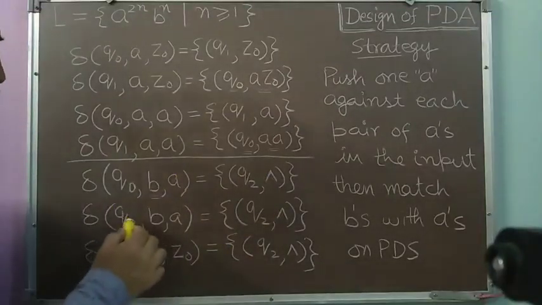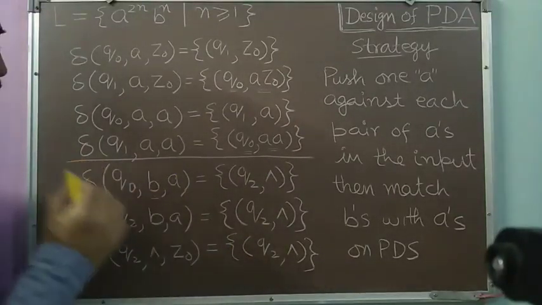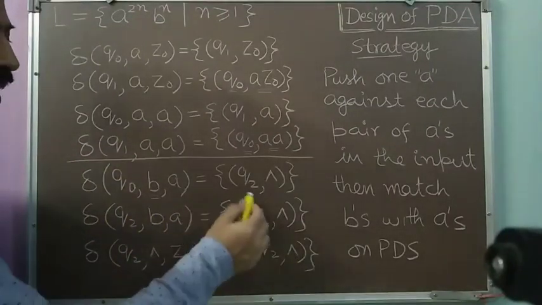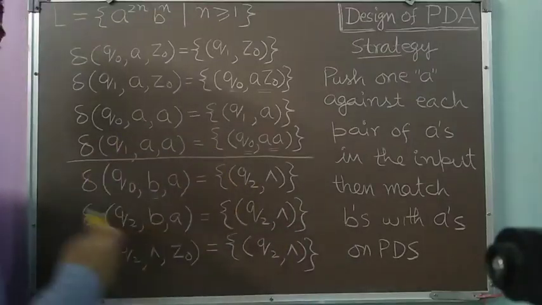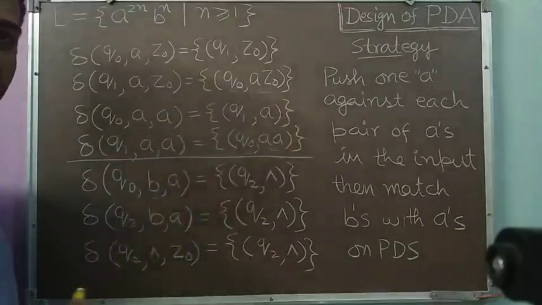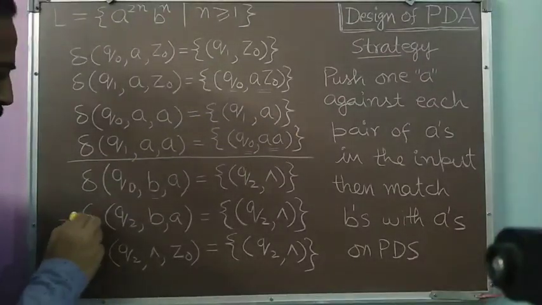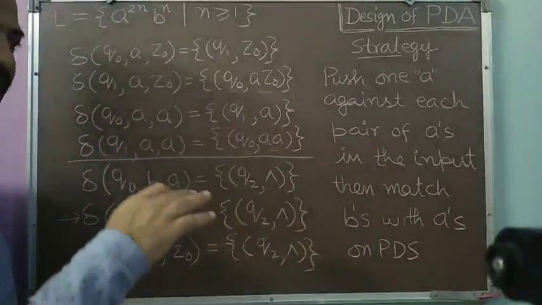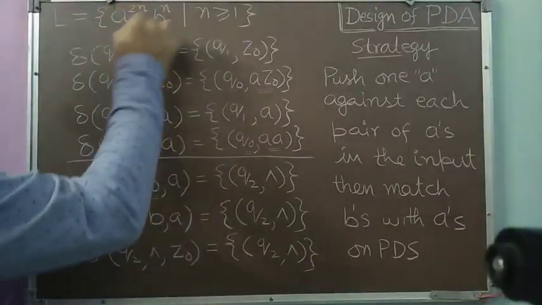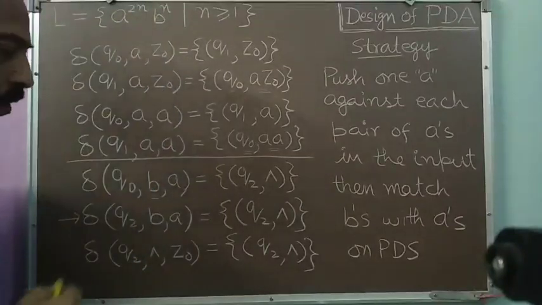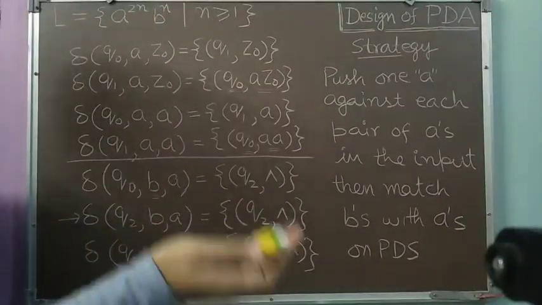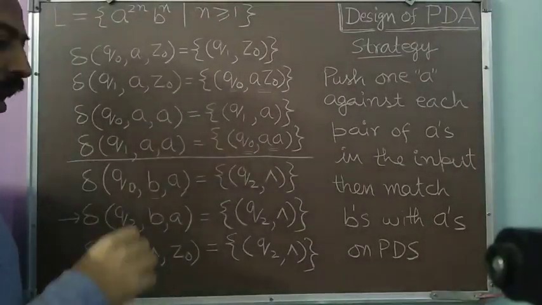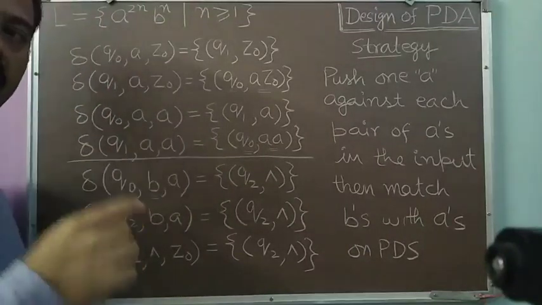Now I am in the state Q2, getting another B, and the topmost push down store symbol is A. So I have to do the matching. Simply I will be writing null here, and remain in the Q2 state. So all other B's will be matched with the corresponding A's on the top of the push down store through this particular transition. If the number of B's and number of A's on the push down store are exactly the same, meaning in the input the number of A's is double the number of B's, I will reach a situation where all A's which I have pushed over the push down store will be erased, will be popped. And on the top of the push down store, I will be getting only the Z0.